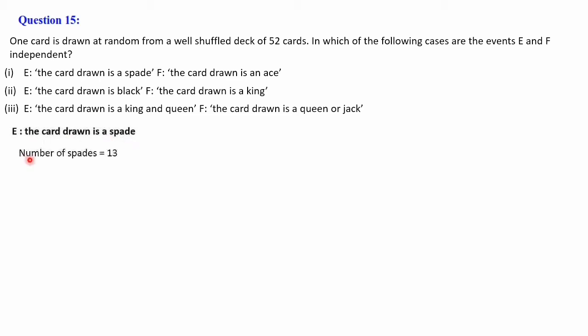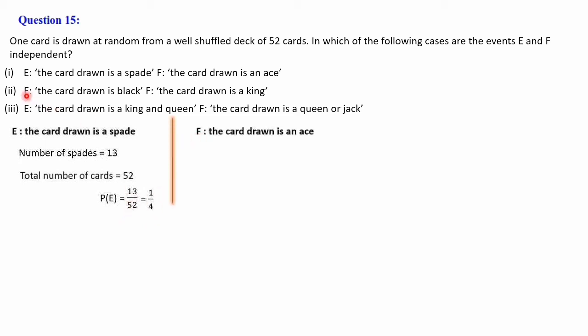Number of spades in a deck of cards, 13 spades are there. So total number of cards 52. From here, the card drawn is a spade. Probability of choosing a card which is spade is 13 cards out of 52. That is, probability of E is 13 by 52. We can cancel it as 1 by 4.